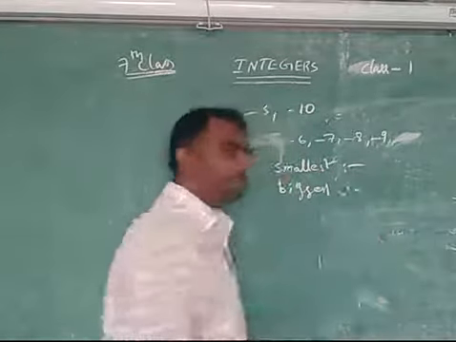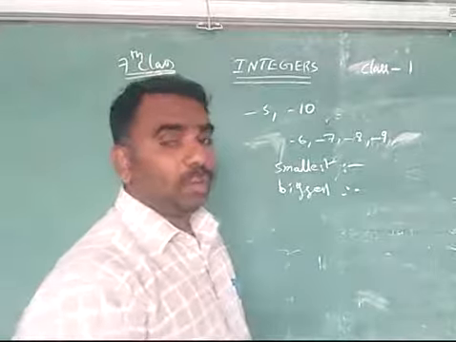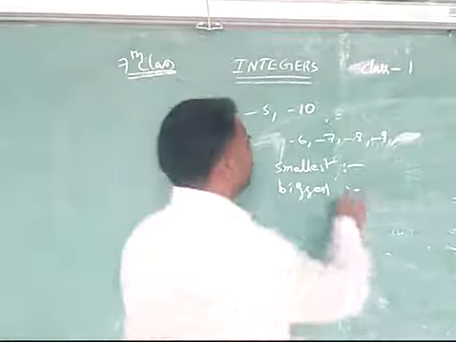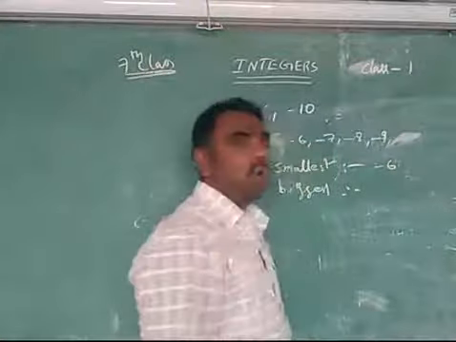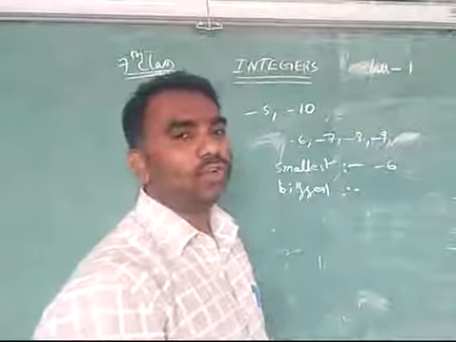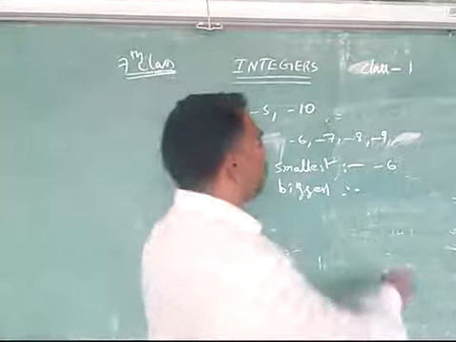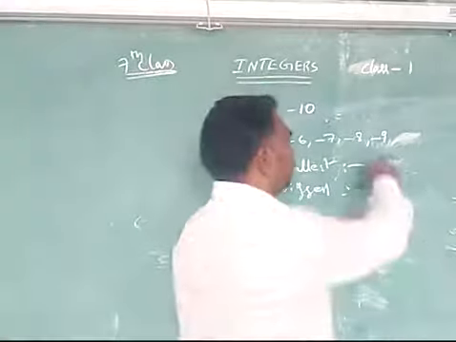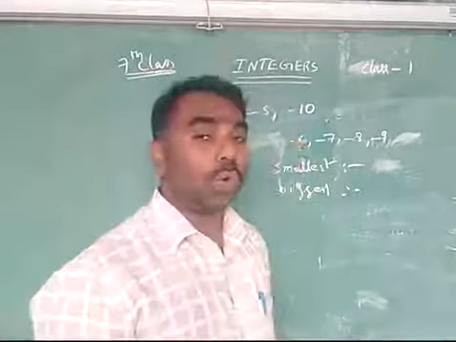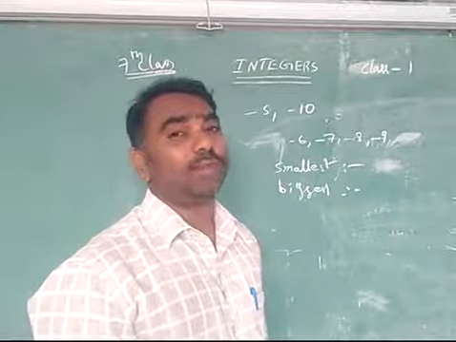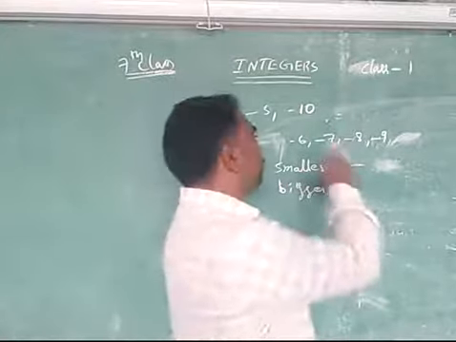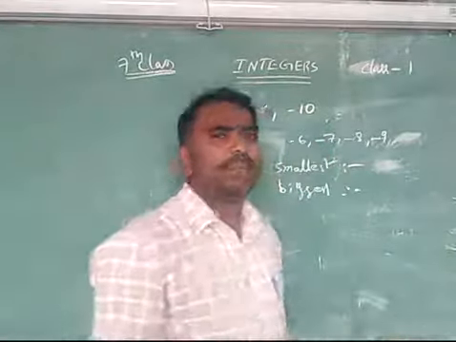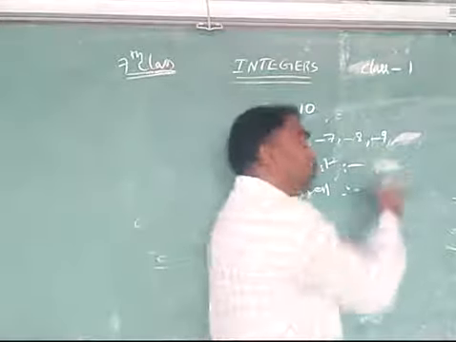Which is the smallest in that? Maybe many who have confusion will say the smallest is -6. No. We have discussed this so many times. What does -6 mean? 6 rupees borrowed. What does -9 mean? 9 rupees borrowed. Whose position is better? The 6 rupees borrowed position is better because he borrowed less money, while the other borrowed more money.